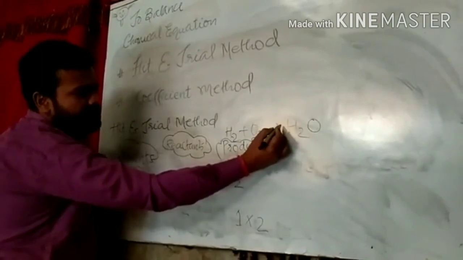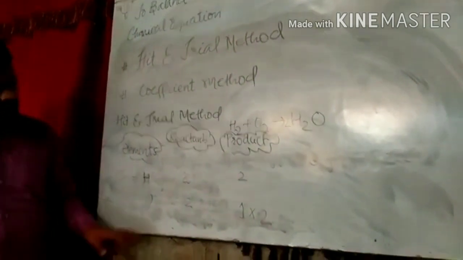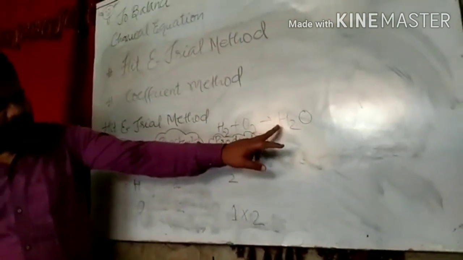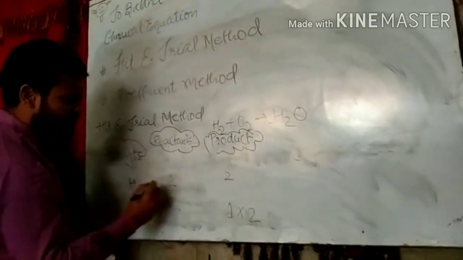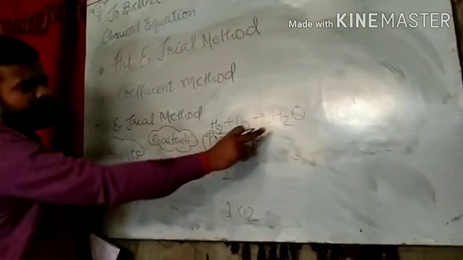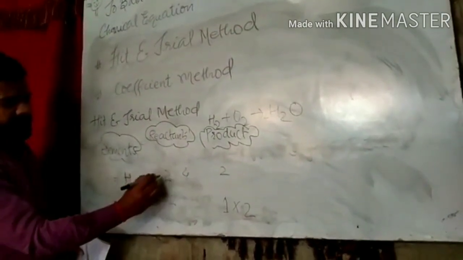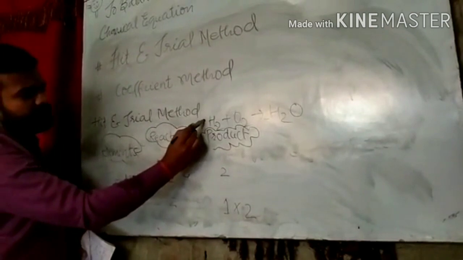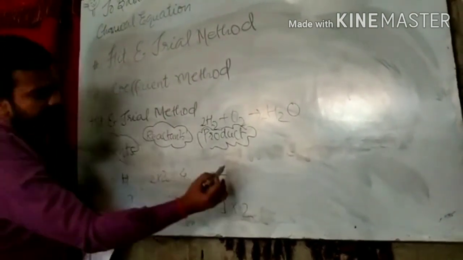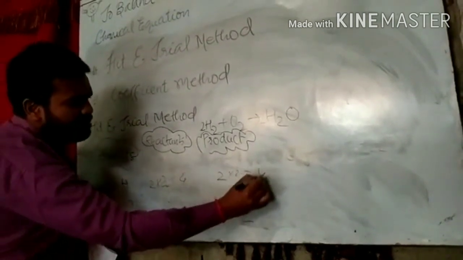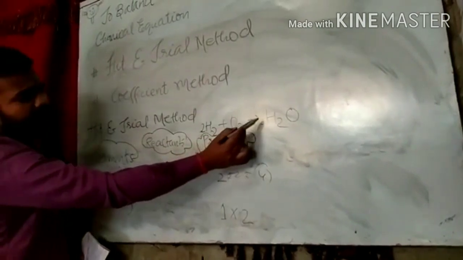But when we multiply by 2 towards the product, the number of hydrogen is 4. Then we have to multiply the reactant by 2. Hydrogen is 2 into 2, 4, product is also 4, and oxygen is 2 and here oxygen is 2.